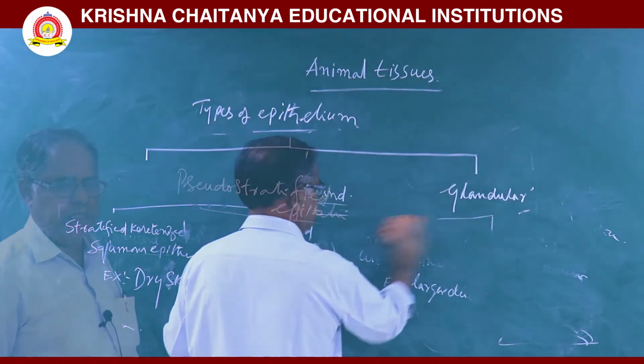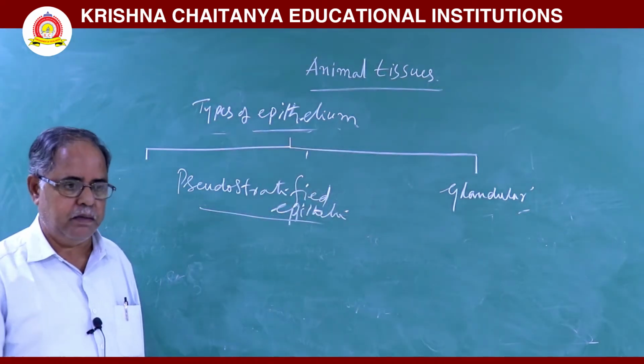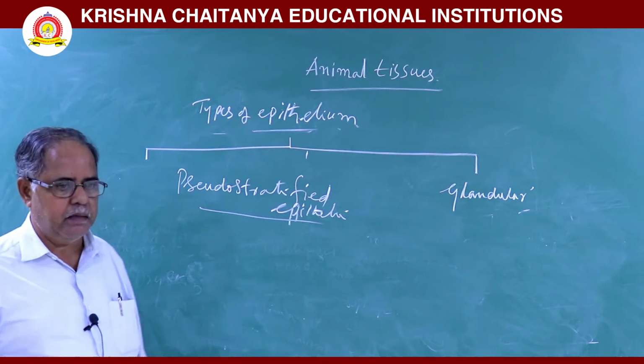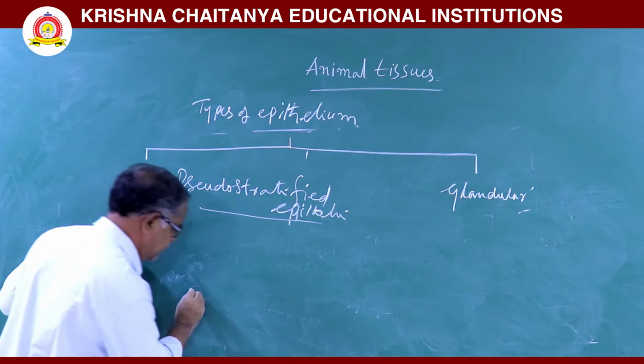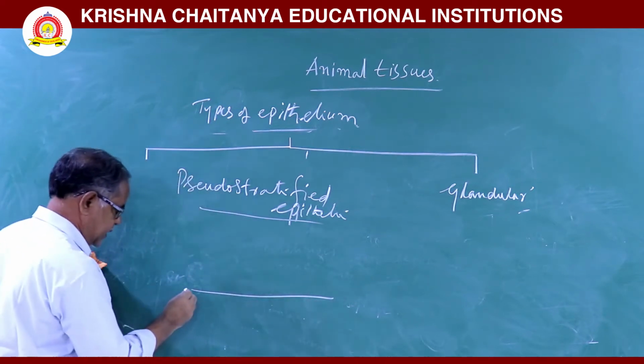Pseudostratified epithelium. It looks like a compound epithelium. That's why this type of epithelium is called a pseudostratified epithelium. Here the cells,